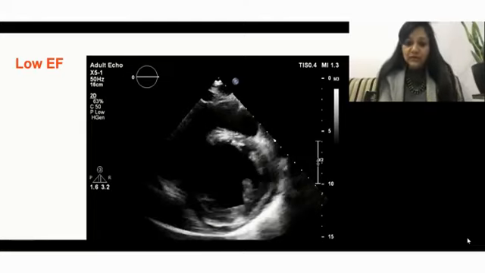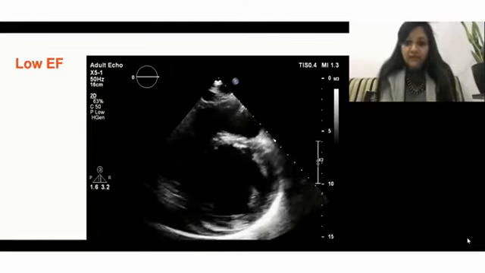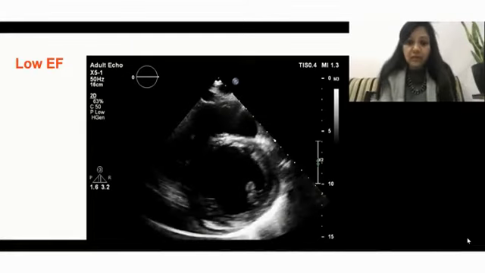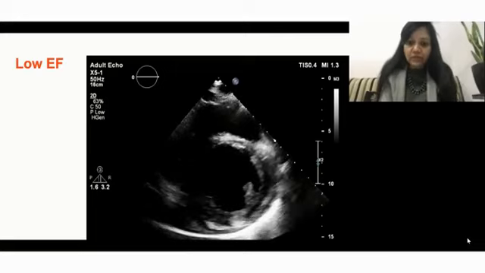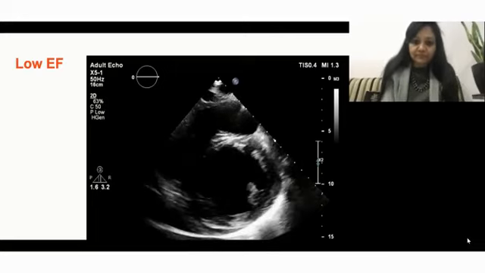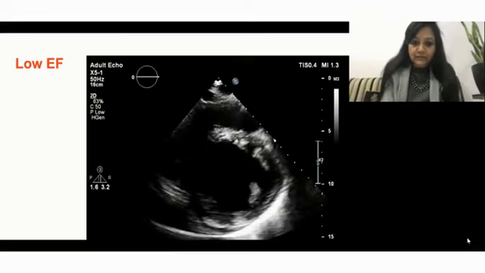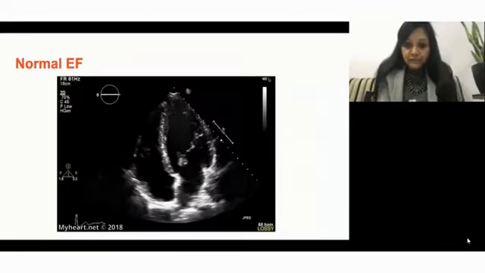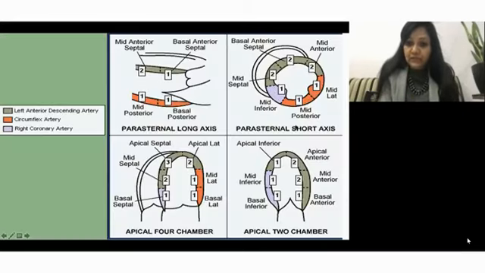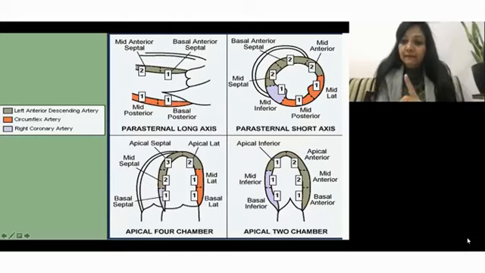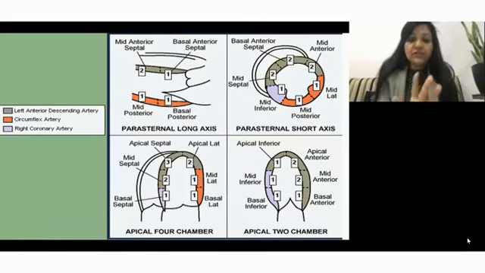That is why I went 4-5 slides afterwards, and then I showed you how the walls of the LV look or how they are situated. Now let us go back and see. If I had told you this directly, you would have thought it is very difficult. So in this picture, this is the anterior and inferior. Previously they used to call it posterior, but now the nomenclature has been changed. It is called inferior. So this is the septal, and here will be the lateral.